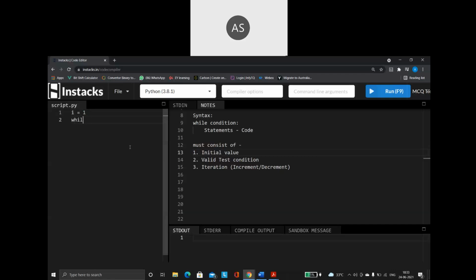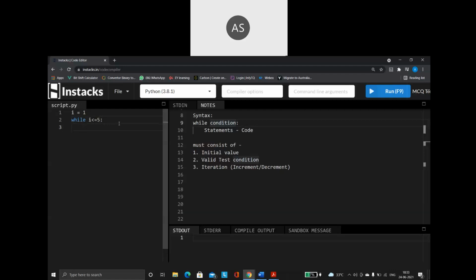So I am saying while. See, while is a keyword. As I told you, it's a keyword, so the color is changing for us. So while, what is the condition? The second thing is it must have a valid test condition, and that is what our syntax also says. It should have a condition. The condition I'm going to specify is: as long as the I value is less than or equal to 5, whatever I give inside the loop should keep on happening.